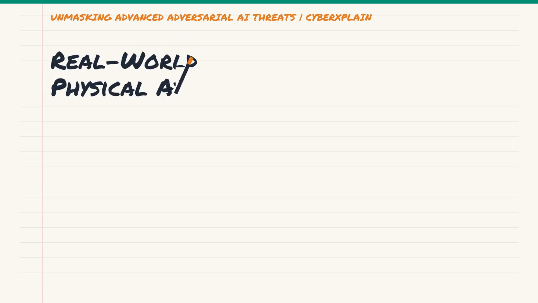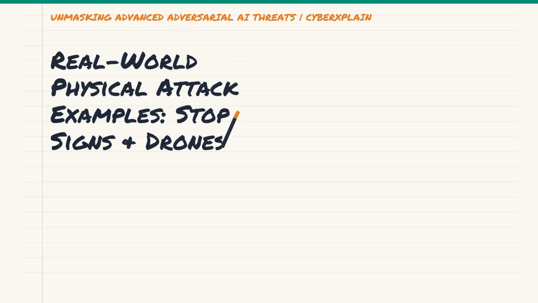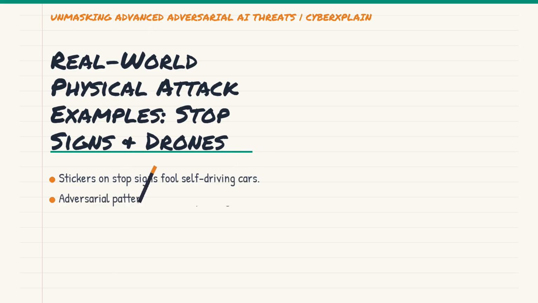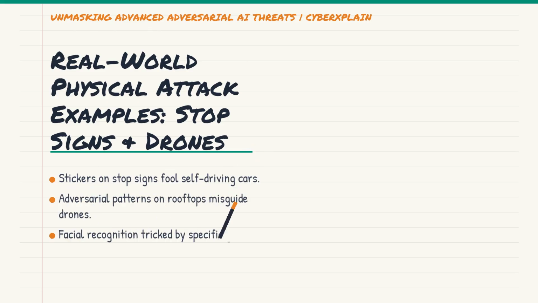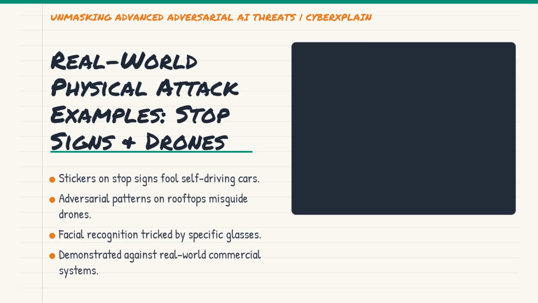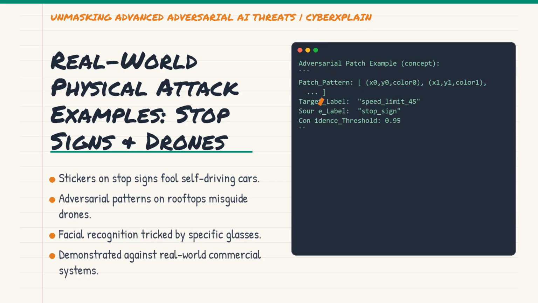Remember our self-driving car scenario? That was a form of physical attack. Other examples are equally chilling. Researchers have designed adversarial stickers that, when applied to a stop sign, make a Tesla's autopilot system identify it as a speed limit 45 sign.